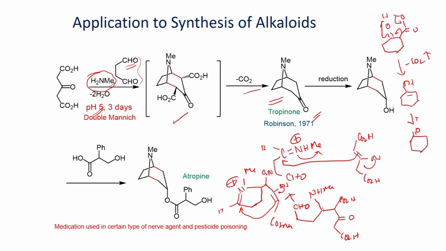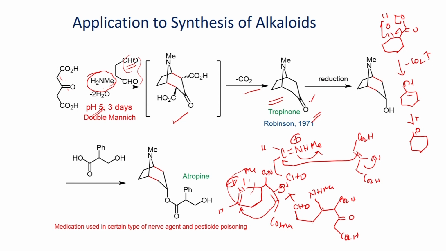So, here if you look at it, this primary amine undergoes reaction with this dialdehyde. First it undergoes condensation with one of the aldehydes, which can undergo addition reaction from the enol that you can generate from the carbonyl compound. You will have this intermediate. Once you form this intermediate, that can undergo further intramolecular condensation to form this iminium salt. Once you form this iminium salt, it can undergo intramolecular addition reaction from the enol that you can generate to give this product, which can undergo decarboxylation to give this bicyclic ketone as the product. So, it involves a double Mannich reaction.